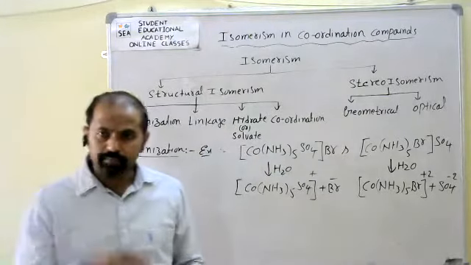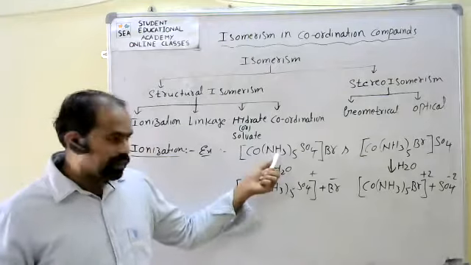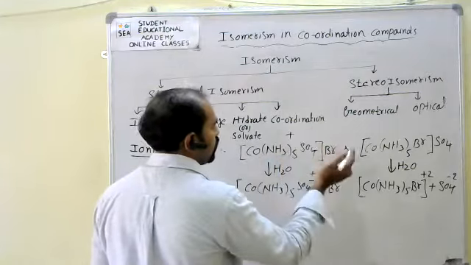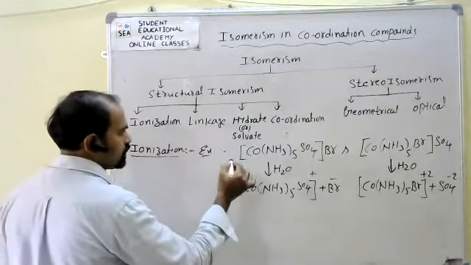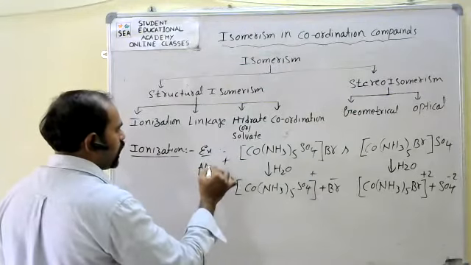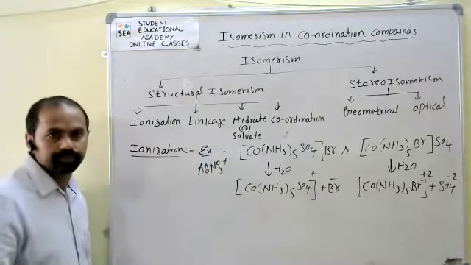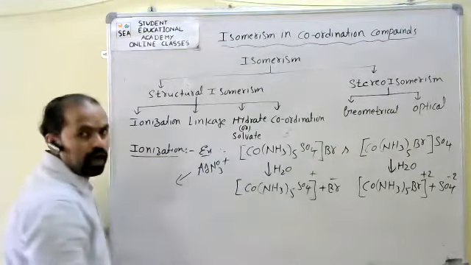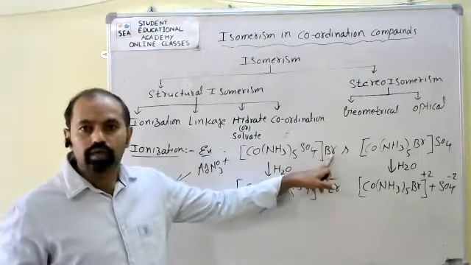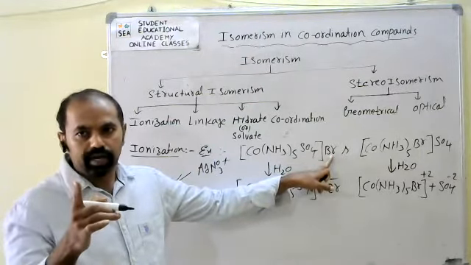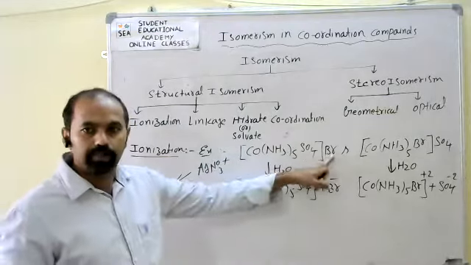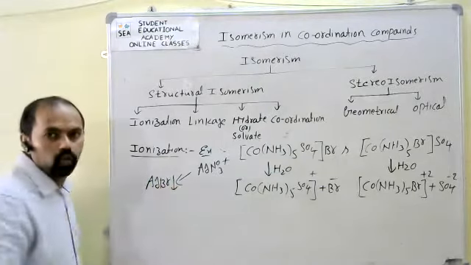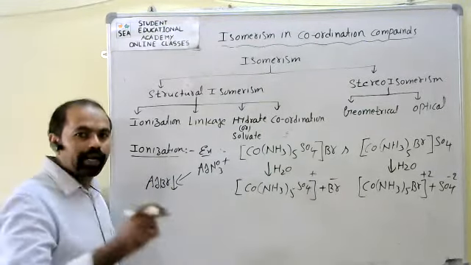Okay, for example, if the first complex compound combines with AgNO3, we get Ag combined with Br counter ions. Only the counter ions are ionizable. Because of that, Ag combined with Br gives a precipitate, silver bromide, a red violet precipitate.